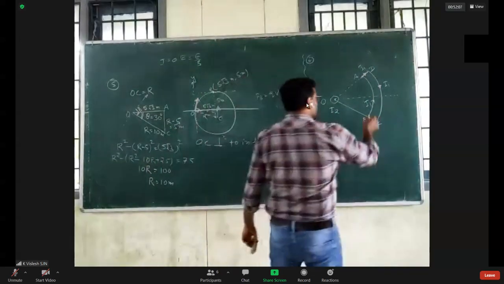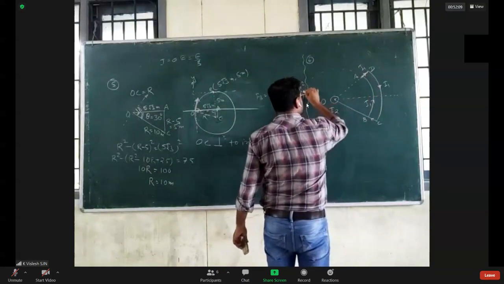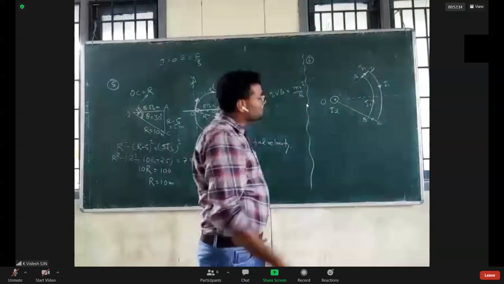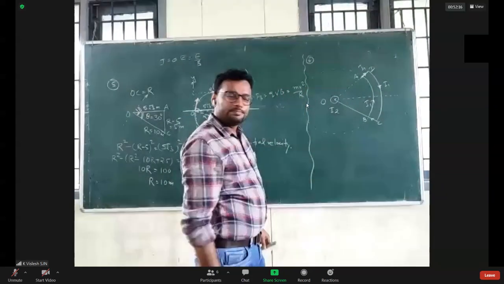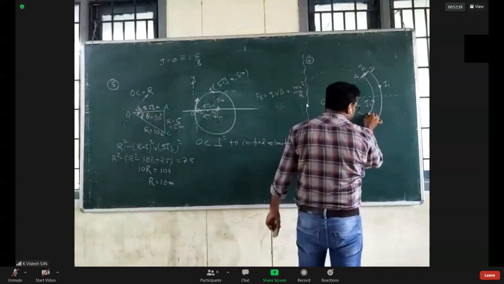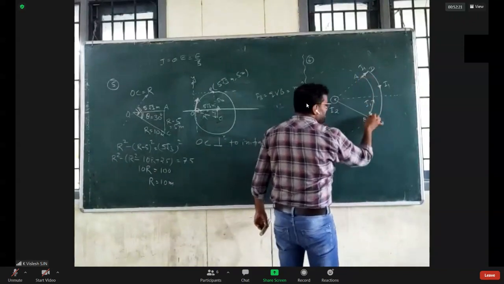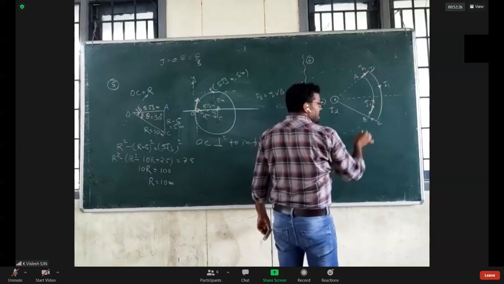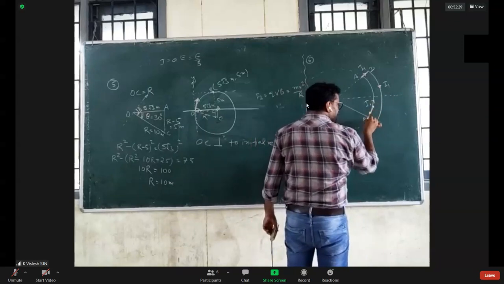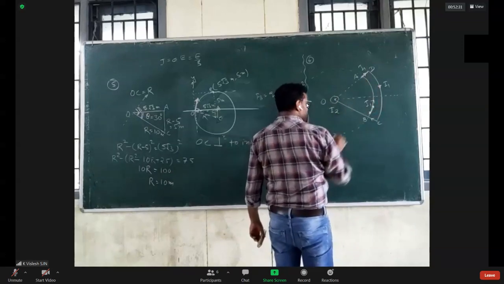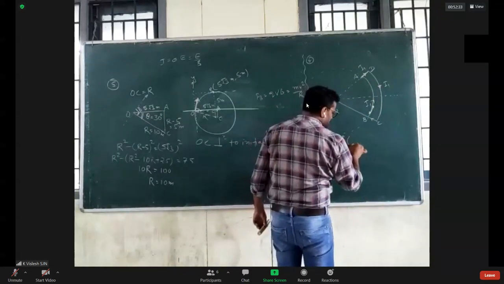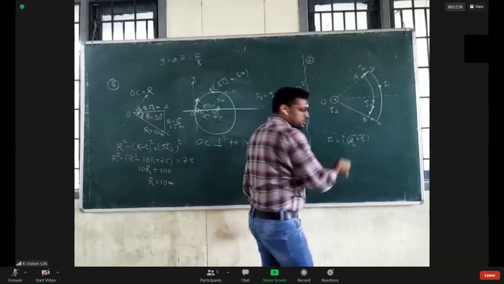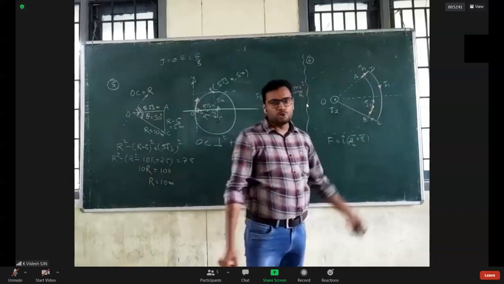Don't you think even the magnetic field due to this I2 will be circular? So if you take any element on AB, the magnetic field is tangential in this direction. The current element is also in this direction, that is I1. So force is equal to I L cross B, or I dL cross B. This dL and B are mutually parallel.